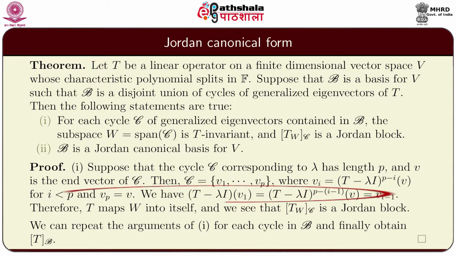We have (T minus lambda I) of vi, which is (T minus lambda I) raised to p minus i plus 1 of v, and that is vi minus 1. Therefore, T maps W into itself, and we see that T restricted to W is a Jordan block. We can repeat the arguments of 1 for each cycle in B and finally obtain the matrix representation of T with respect to B.